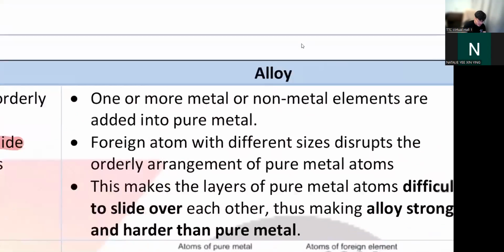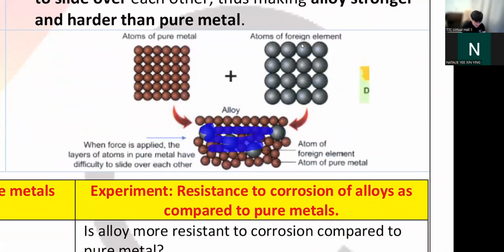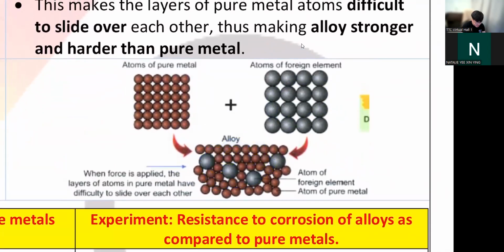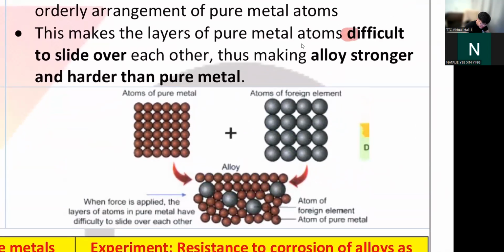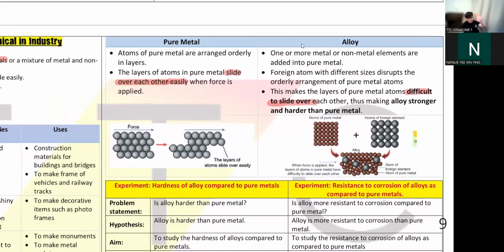Whereas if you look at alloy, since we add two different sizes of metal atoms together, they are not smooth layers anymore. They are randomly arranged. Now, if you push them, they are harder to slide. So you see, difficult to slide over. Just now, easy to slide over, soft. Now, difficult to slide over, hard. So this is the key point. Easy to slide over, pure metal, soft. Hard to slide over, alloy, hard. End of story.